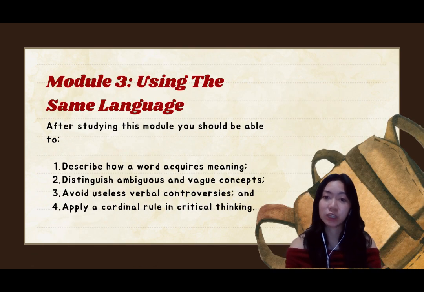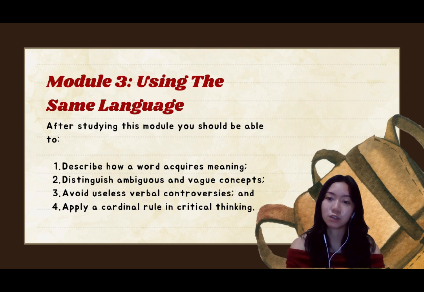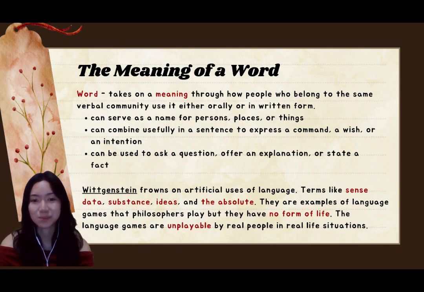Then we have Module 3, using the same language. After studying this module, you should be able to describe how a word acquires meaning, distinguish ambiguous and vague concepts, avoid useless verbal controversies, and apply a cardinal rule in critical thinking. Well, first of all, what is a word?